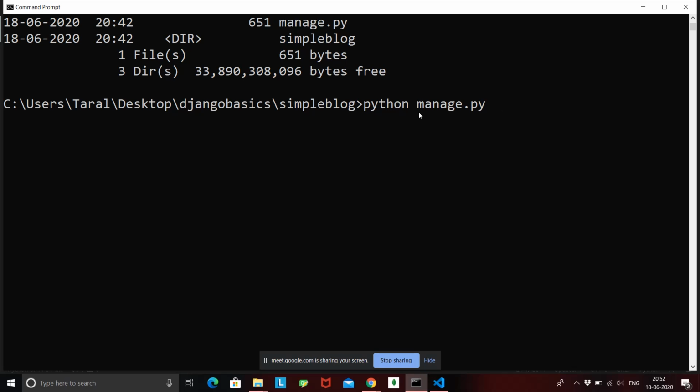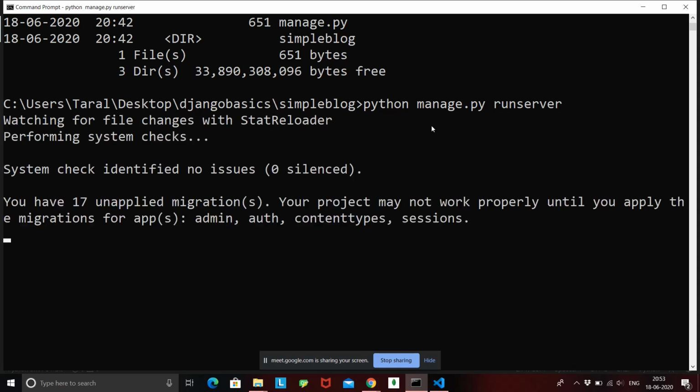So for that we say python manage.py runserver. Okay, this is the command to run a Django app. Python manage.py runserver, and once I hit enter on python manage.py runserver, this is going to start my server on the localhost.